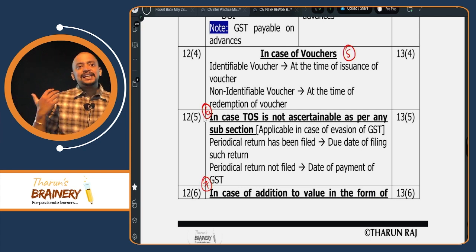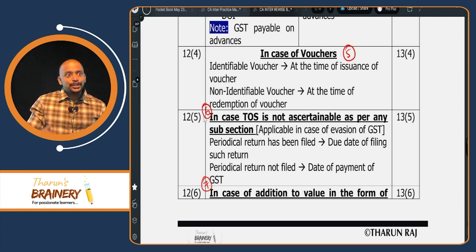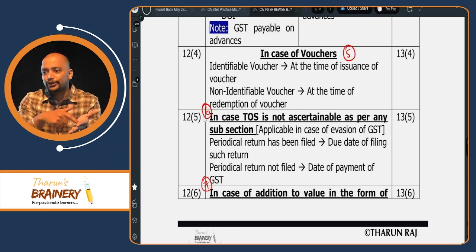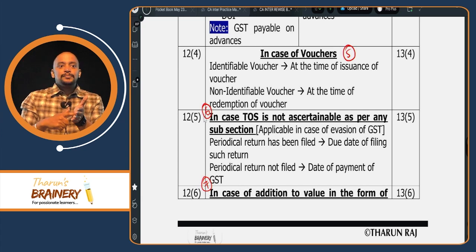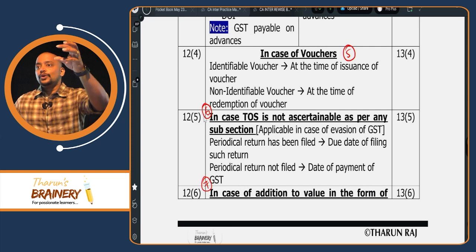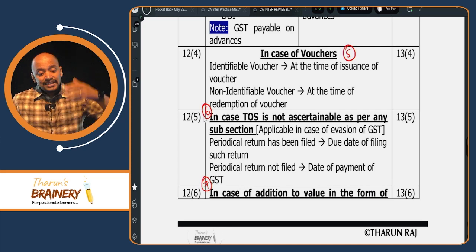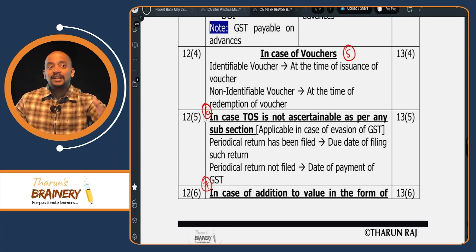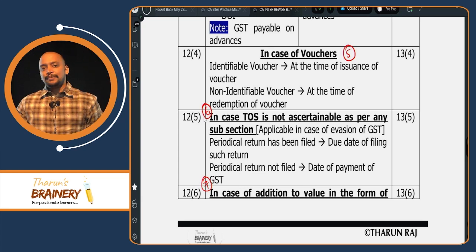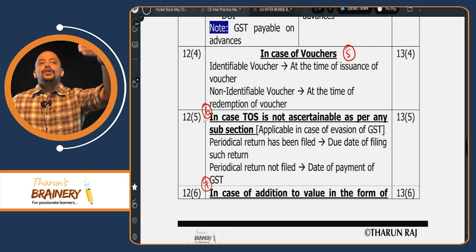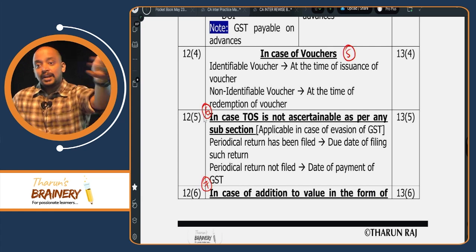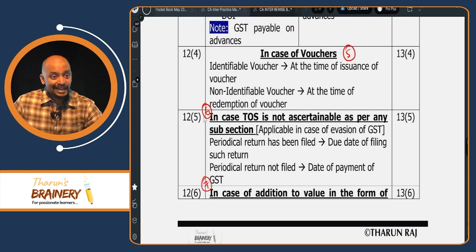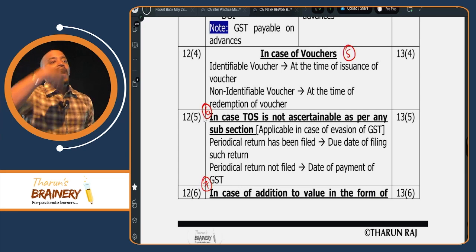Now, in case of an identifiable voucher, today I am giving you the voucher. Today itself I know against which product or service you are going to redeem this voucher. Because it is an identifiable voucher, I need to treat that this product is sold today itself or this service is rendered today itself, and I need to pay GST. For example, today I am giving you one voucher for one medium pizza. You will be redeeming it in future, but today itself I need to consider that I sold one medium pizza and I have to pay GST.